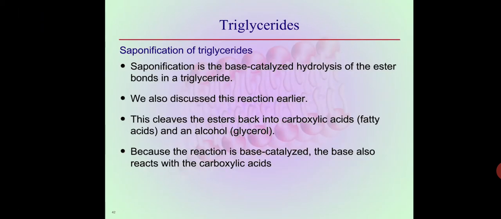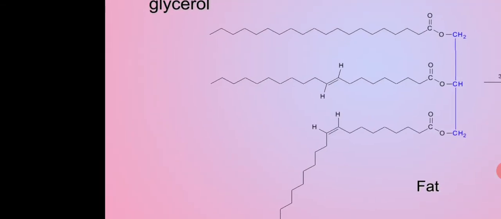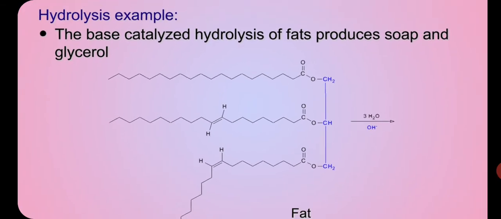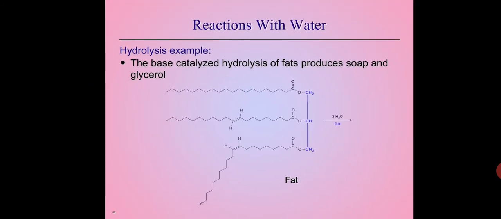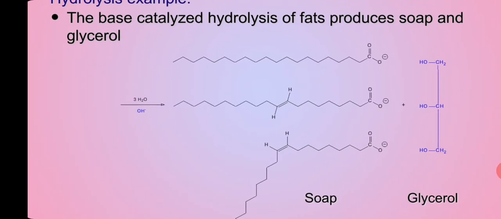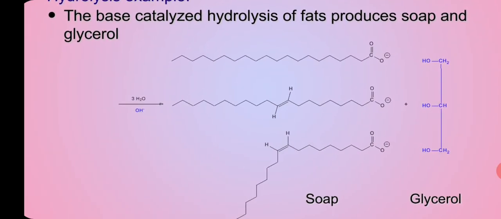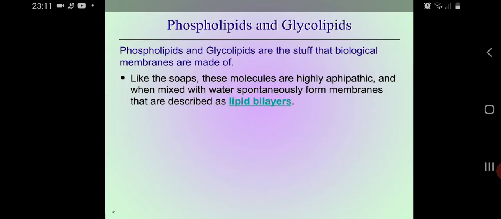All right. So saponification I have already discussed, students, so I'm not going to describe it again and again. When I'm going to produce a hydrolytic reaction, see, if I add three molecules of hot water over here, right? So what will be produced? Soap and glycerol. So the same soap which I have told you, carboxylate ion and glycerol, right? Whenever the carboxylate ion is formed, that is going to lead to the formation of soap.